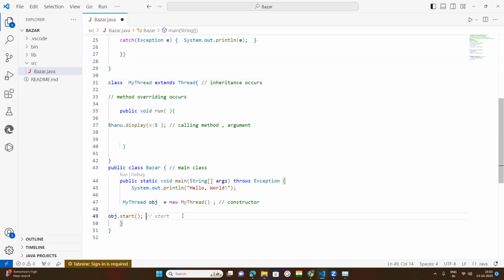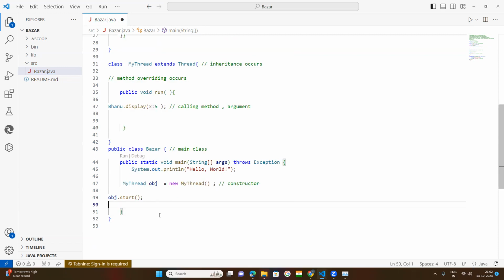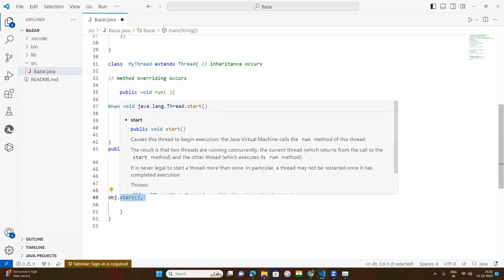Next, what happened here? Try to understand. This start method is a method of the thread class.